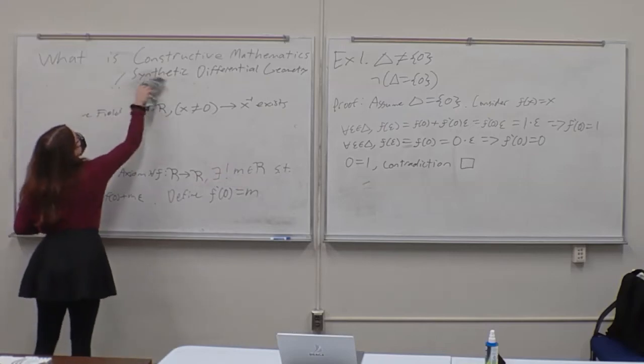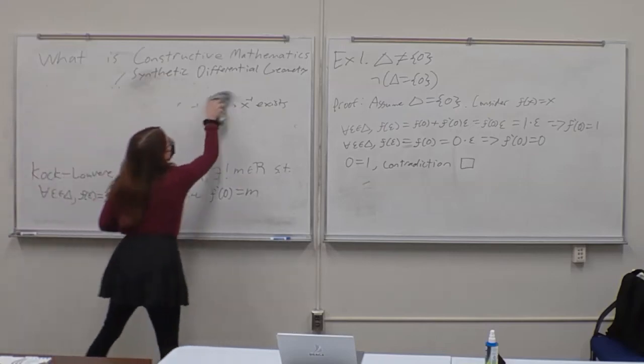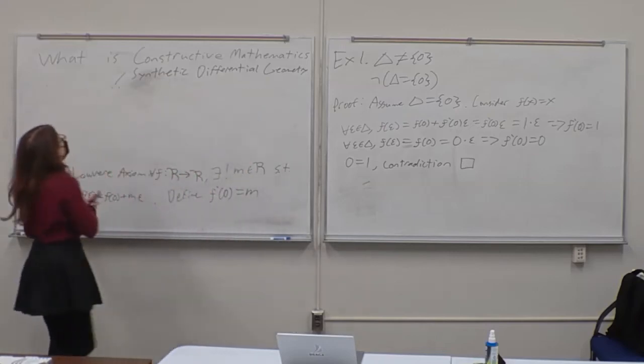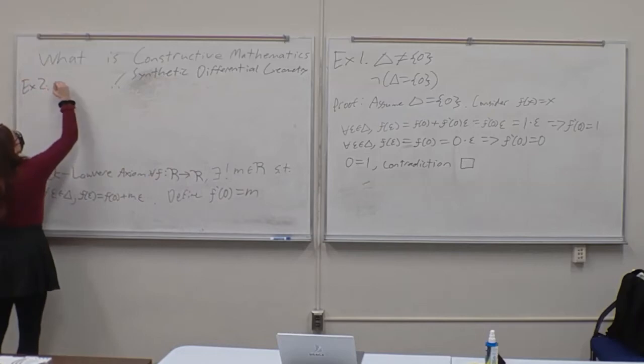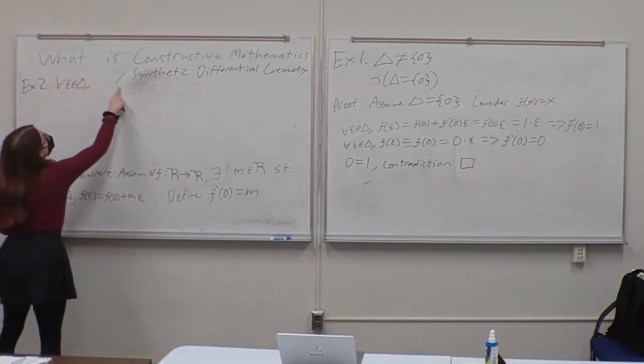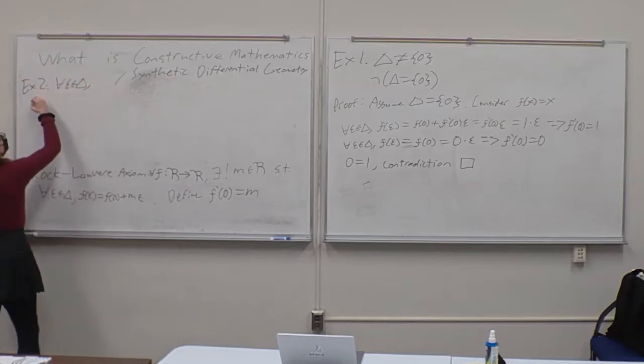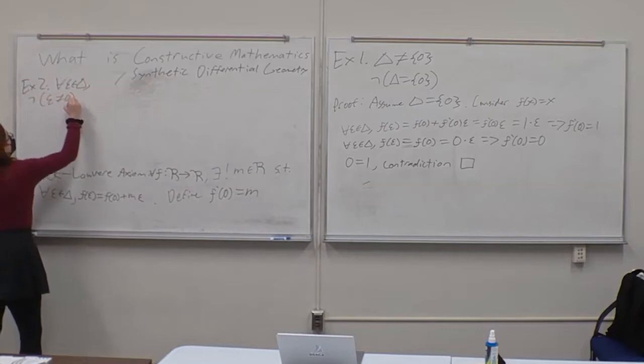So now we have our second example. Example 2. For all epsilon in delta, we have that it is not true that epsilon is not equal to 0.